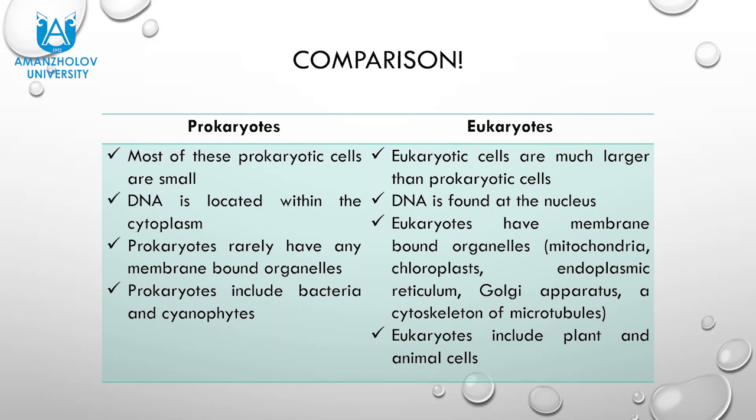Eukaryotic cells are much larger than prokaryotic cells. DNA is found in the nucleus. Eukaryotes have membrane-bound organelles such as mitochondria, chloroplasts, endoplasmic reticulum, Golgi apparatus, a cytoskeleton of microtubules, and more. Eukaryotes include plant and animal cells, and humans, of course, as living organisms.